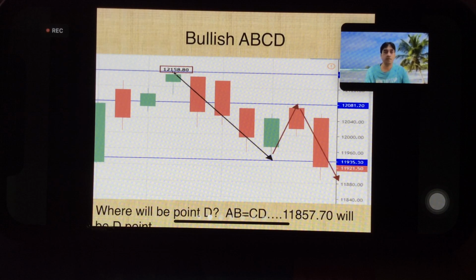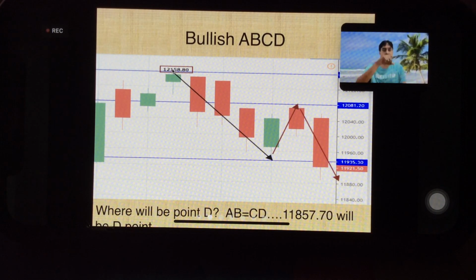So now I am seeing price here is dropping from 12,158 up to 11,935, right? Are you able to see bullish ABCD? Price dropped from here to here, then went up, retraced to some level, and then again crossed below this, right? So we will be calling this out as ABCD, 12,158 will be our A point, right?